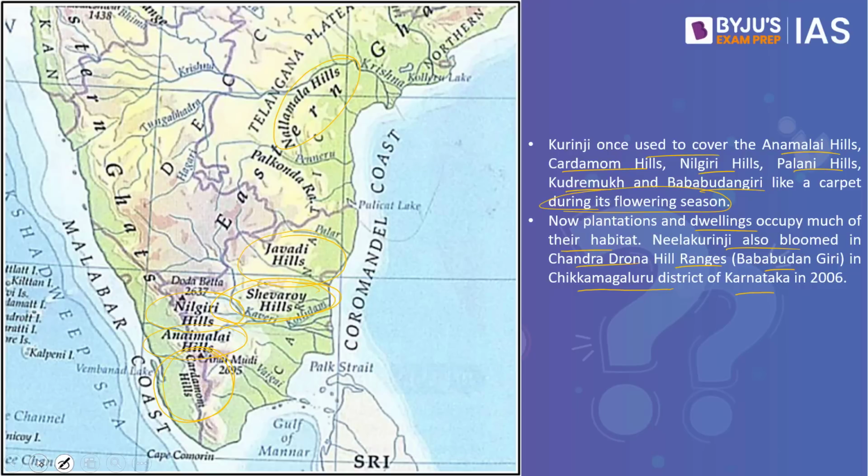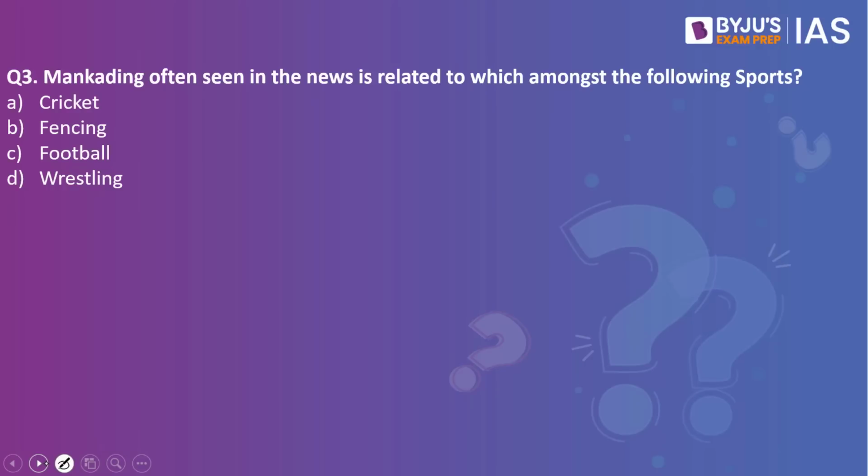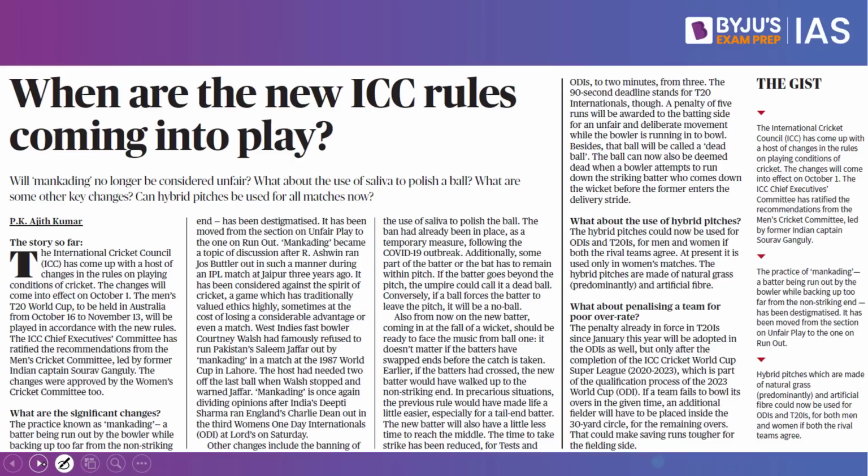Now let's look into the next practice question. Mankading, often seen in the news, is related to which amongst the following sports? Cricket, fencing, football, wrestling. The answer to this is cricket. Why have we taken this practice question? Because this article in The Hindu makes a reference to Mankading.